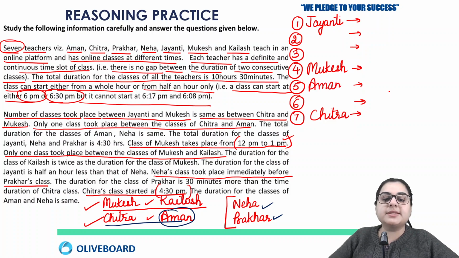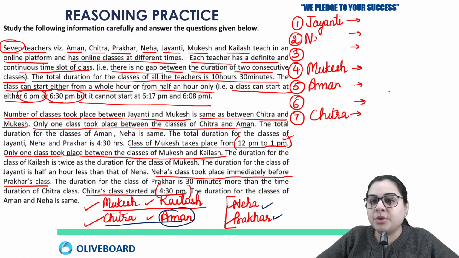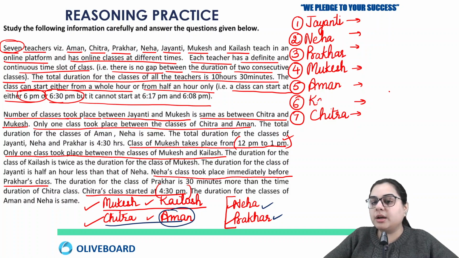Okay, and here comes Aman. So if Aman is coming on fifth position, the doubt of Kailash still remains. But Neha and Prakhar, who need two immediate positions together, can only come on second and third position now, because this is the only immediate two positions that are left. So Neha will come on second position and Prakhar will come on third position, and hence Kailash will come on sixth position, satisfying the information that there is one person between Mukesh and Kailash. So this is the correct sequence.